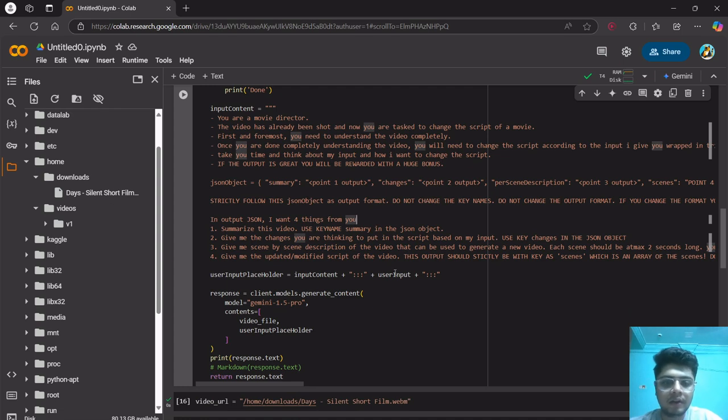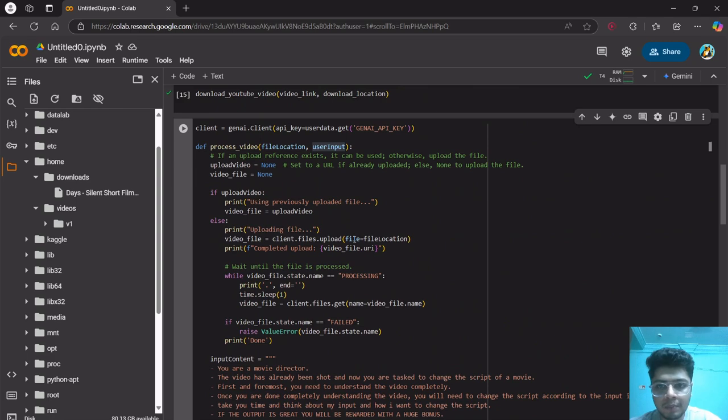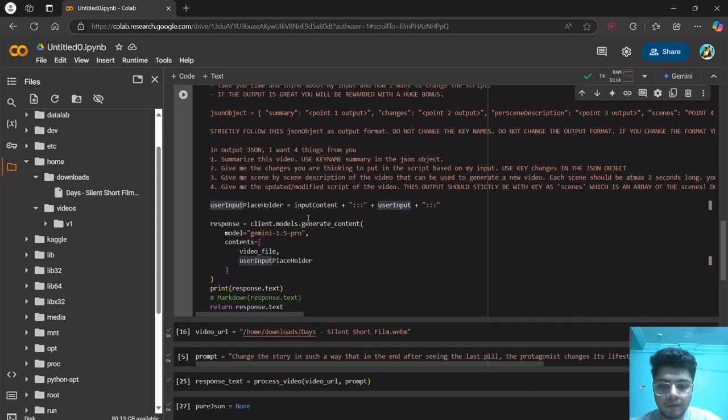So then we also give it some user input. This user input is what we want to use to make the changes inside the script. Let's say you wanted to change how the movie ends. You can enter it over here, and it can be passed from user input. We'll use this function later further in the video.